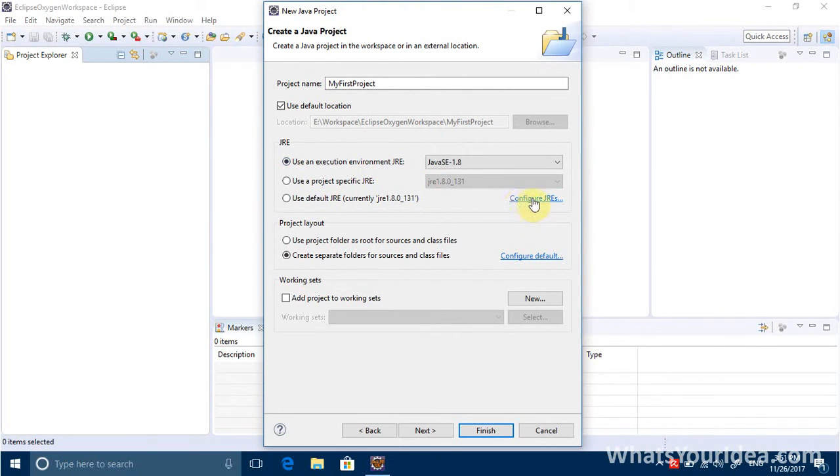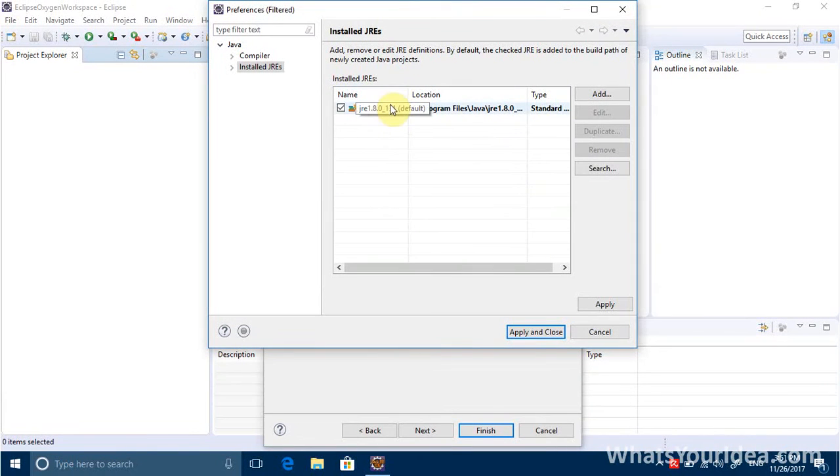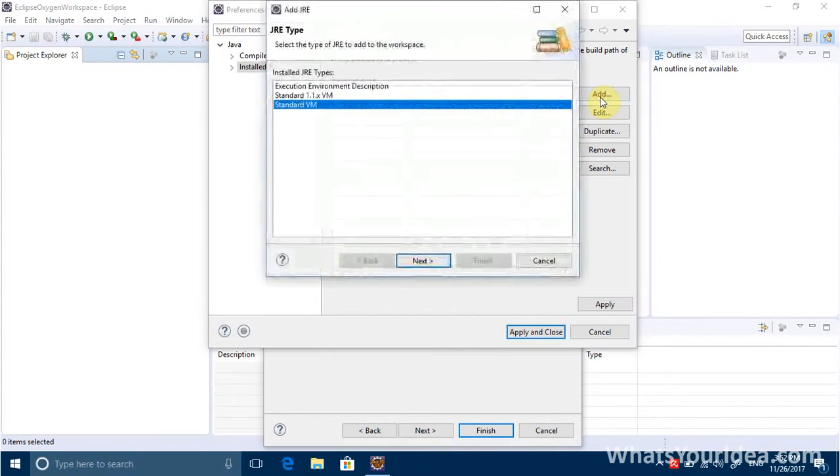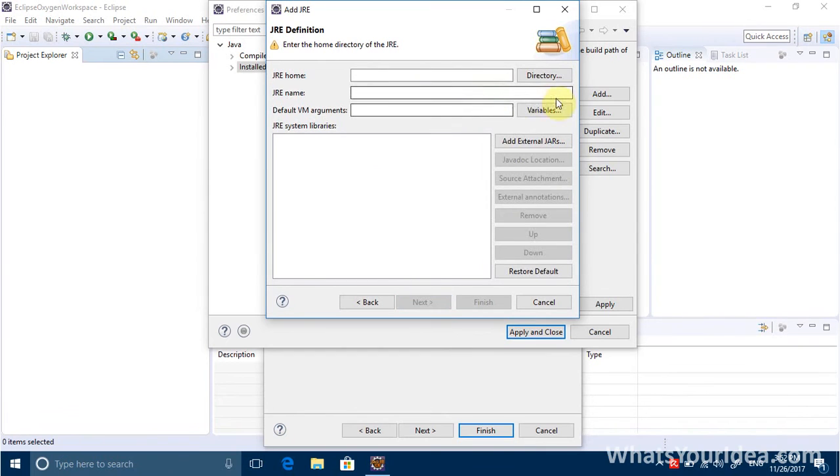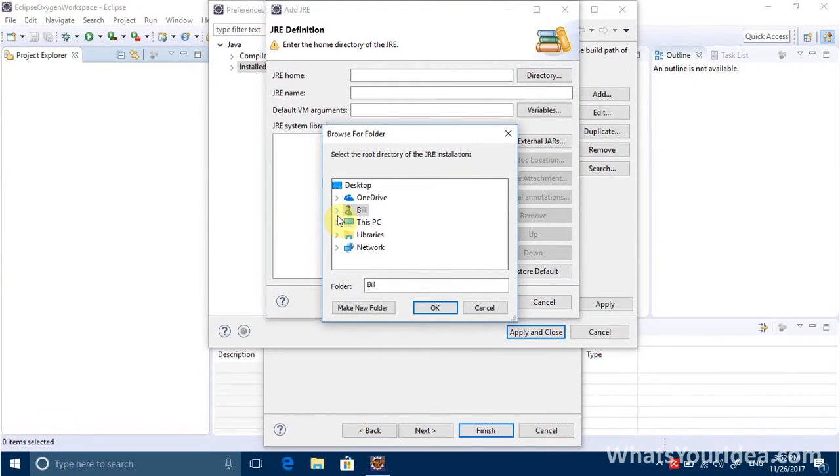And here you do want to configure JRE, because now it's set to Java Runtime Environment. This is not that good. Sometimes you really need JDK. Just choose Standard VM. Next. Go to the directory where Java is installed.